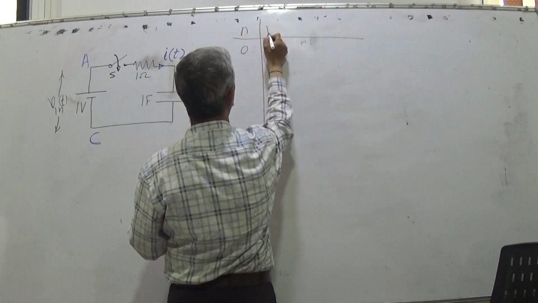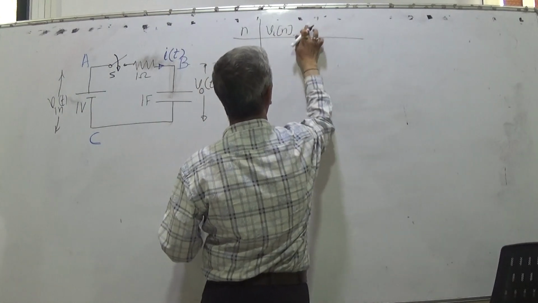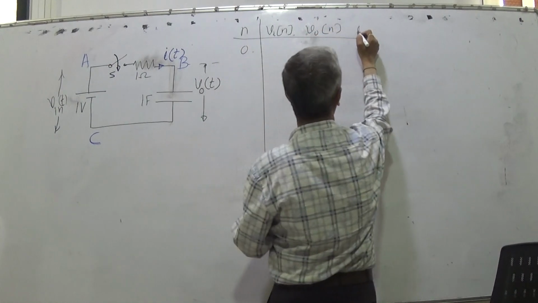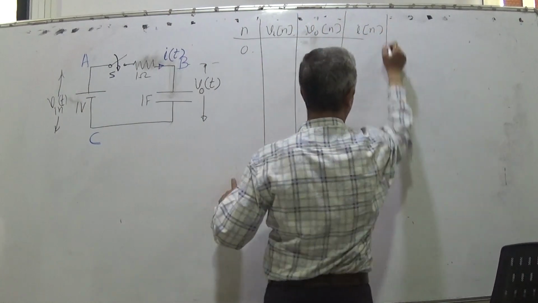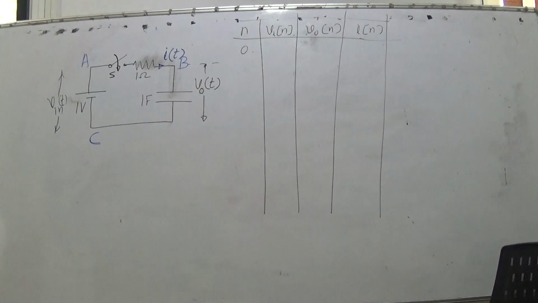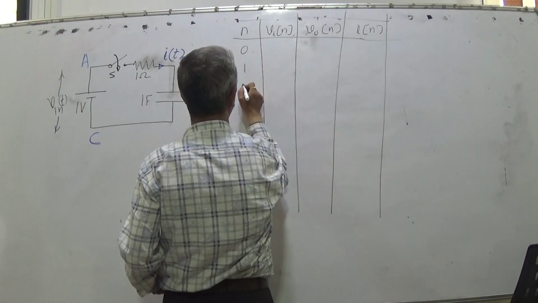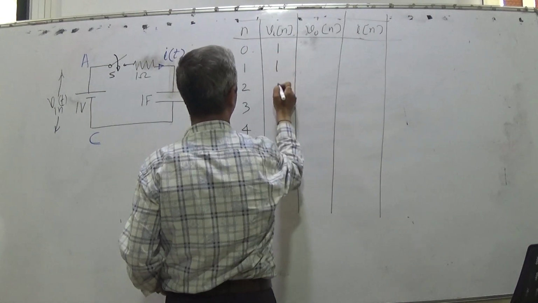The table has columns n, Vin n, VON and IN. Those who want to complete it on their own can pause and complete this table, which is not impossible. At n equal to 0, Vin n is 1; n equal to 1, 2, 3, 4. Vin is always 1, 1, 1. It's constant.